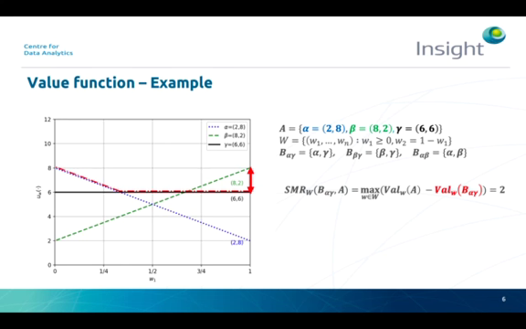Consider again the example shown in the figure. In this case, the red line represents the value function of the set B, alpha gamma. As we can see, the setwise max regret of the set B alpha gamma is equal to 2 and it is maximized in w1 equal 1. In the picture, the setwise max regret in this case is highlighted with a red double arrow, and it is the distance between the green line 8,2 and the maximum between the black line 6,6 and the blue line 2,8.